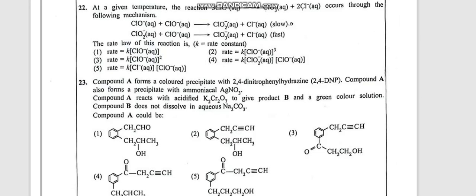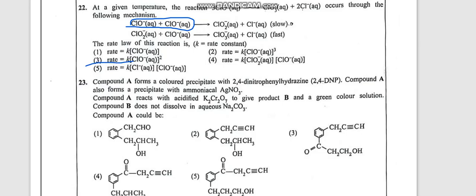Now you have to write the rate law for this reaction. You know that when you have two steps, the rate law of the reaction follows the slower step. Okay, only the slower step is used to write the rate law. So k is the rate constant. The slower step is this one. In this you can see you have 2 ClO⁻. Therefore the rate law is written as rate = k[ClO⁻]², since you have 2 as the power. So the answer is the third one. That's a very simple one.